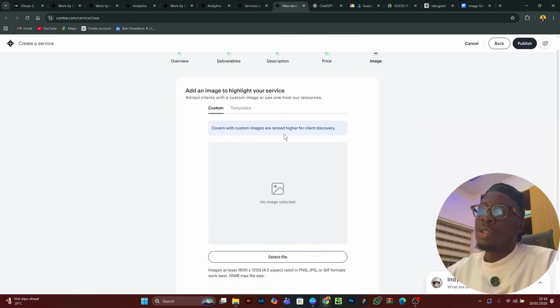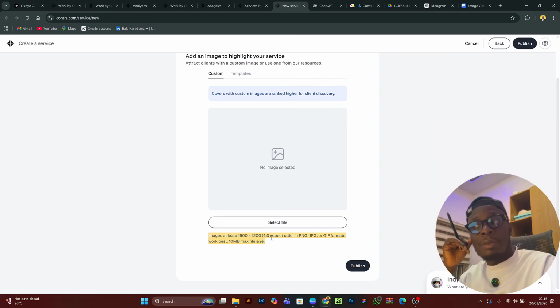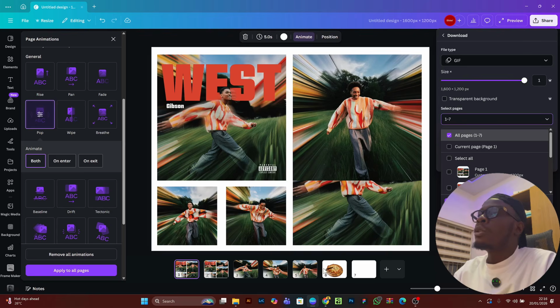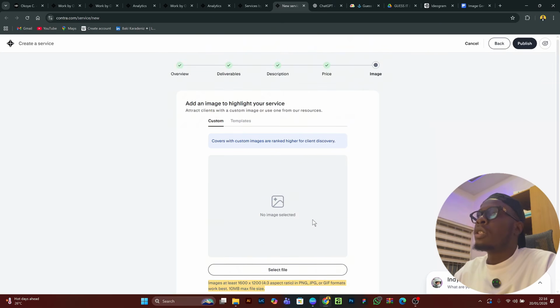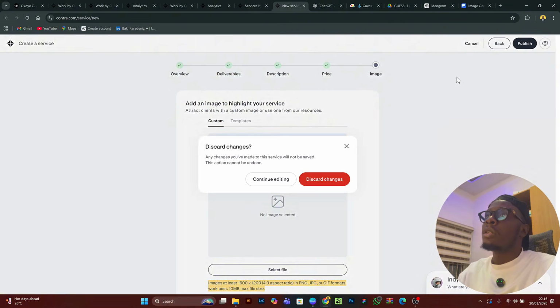Then here is where you put your image. This has the same guide, and you can use the same format, the same thing I taught you about Canva. You can go on Canva, try some designs, animate some designs, come here and upload them. So it's very easy. Then you publish. This is actually very easy.